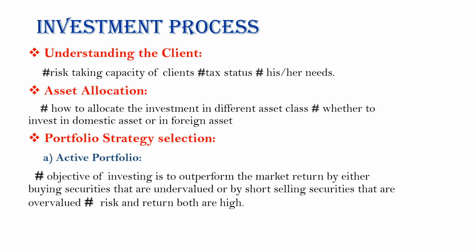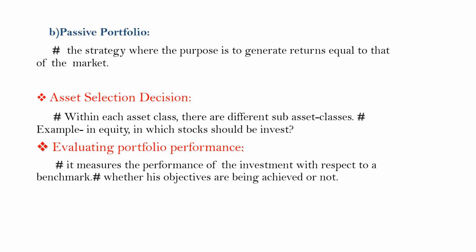Next strategy is passive portfolio. The strategy where the purpose is to generate returns equal to that of the market. Then next is asset selection decision. Why is asset selection decision required?